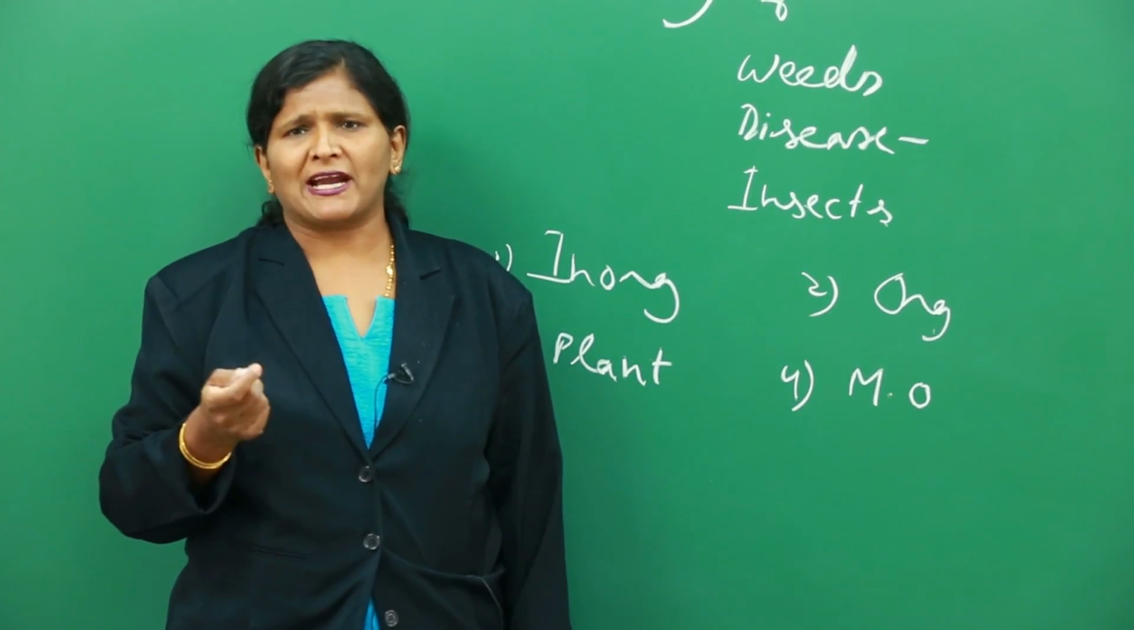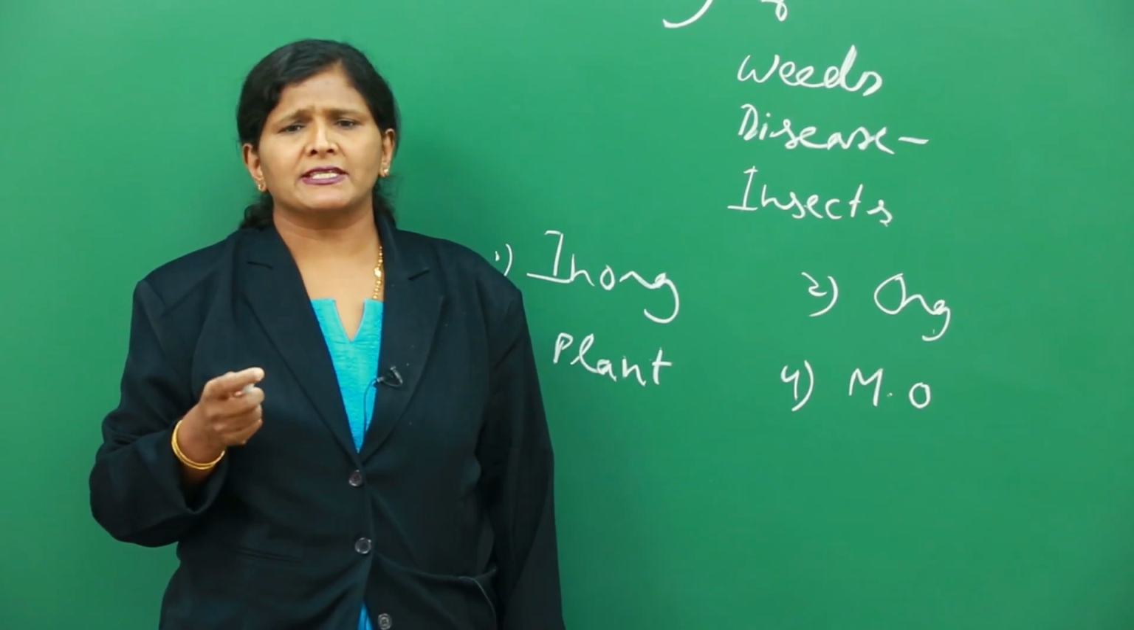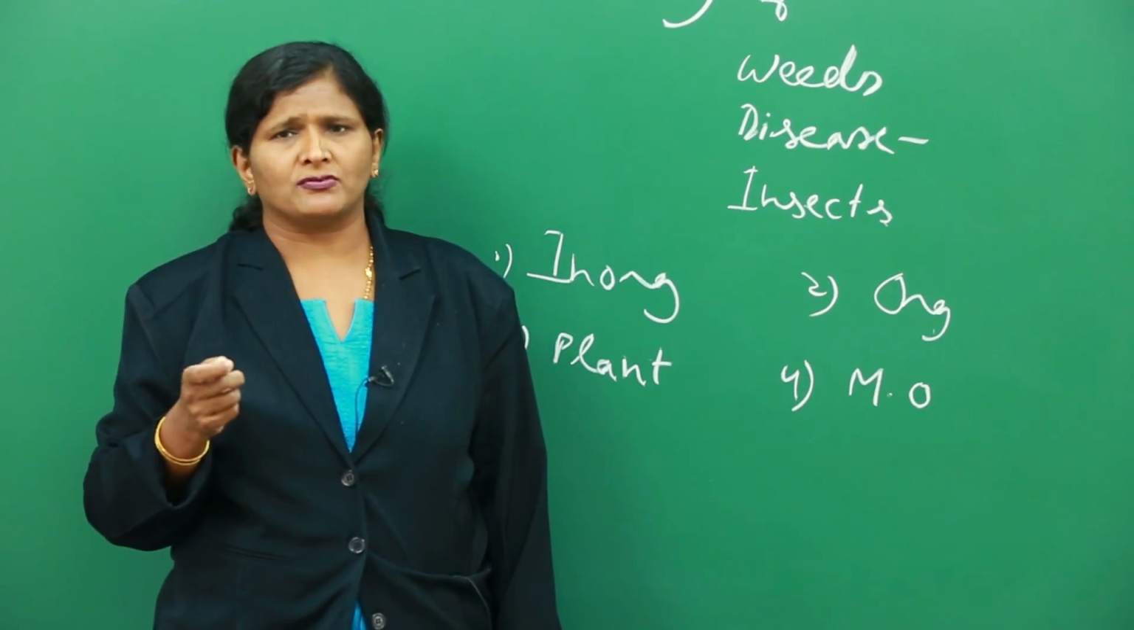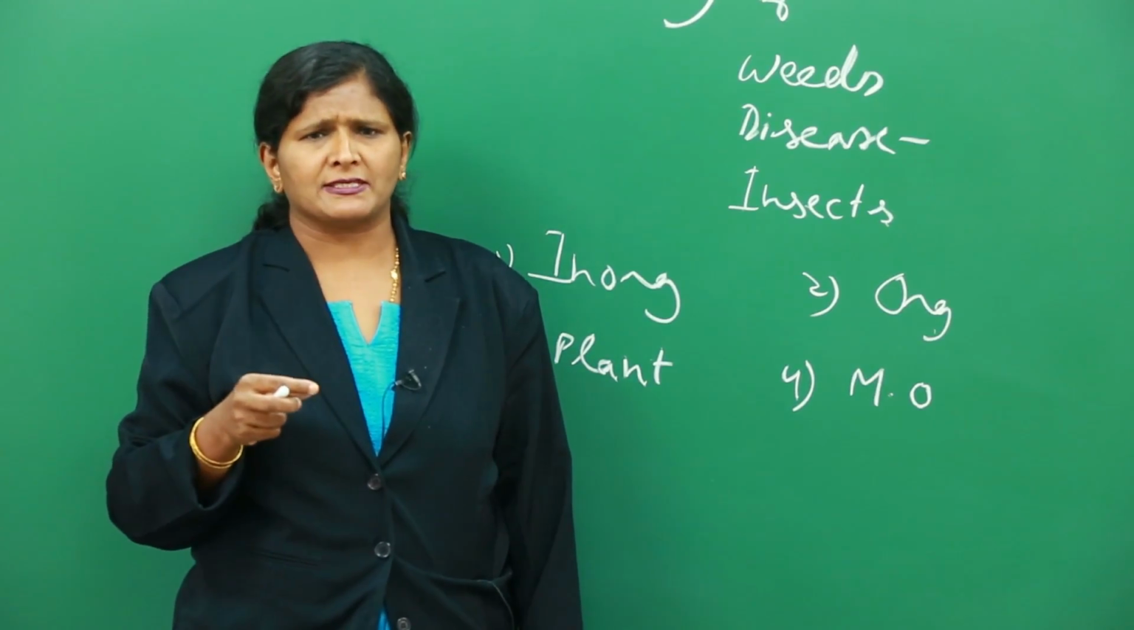For example, we have a bacteria called Bacillus thuringiensis. This is a bacteria which can kill the worms and pests. Similarly, we have viruses which can kill the pests or insects. So they are also used as pesticides.